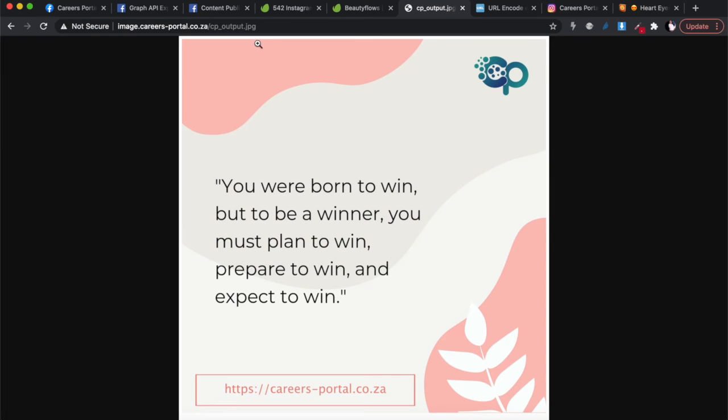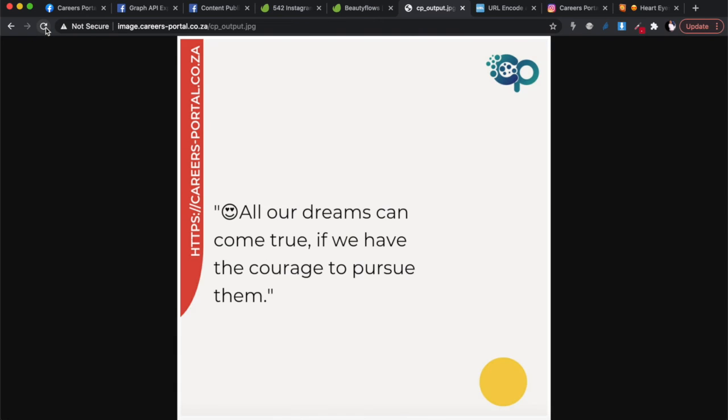Now if we go back to this location, this image should have changed because we've just run the code again, and at least the text should be different in the background image. Or maybe it randomized and ended up with the same image. That's the problem with having a few images inside there. You could randomize and end up with the same image. But let's refresh. Okay, so the image is different.